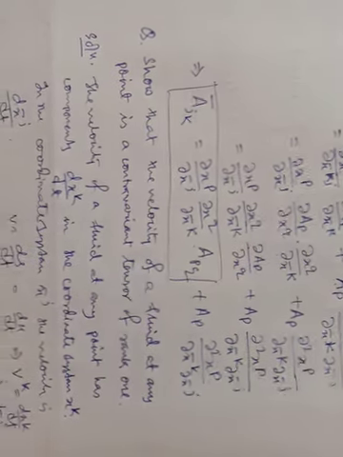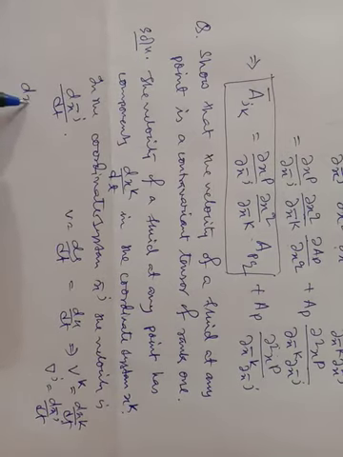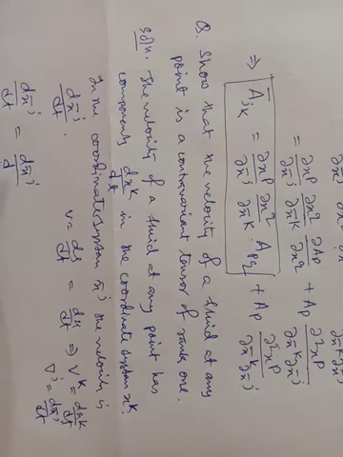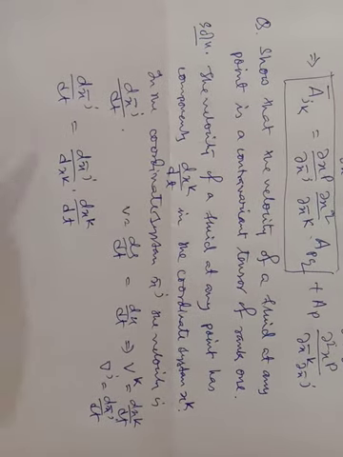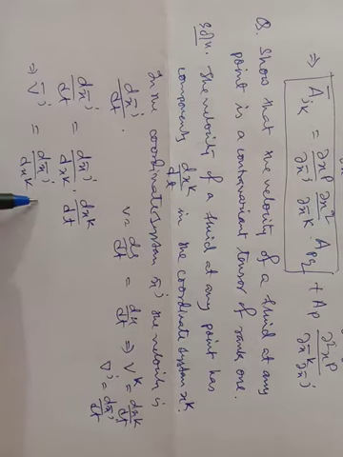Now we can write the expression dx̄^j/dt like this: ∂x̄^j/∂x^k times dx^k/dt, and this implies v̄^j is equal to ∂x̄^j/∂x^k v^k.